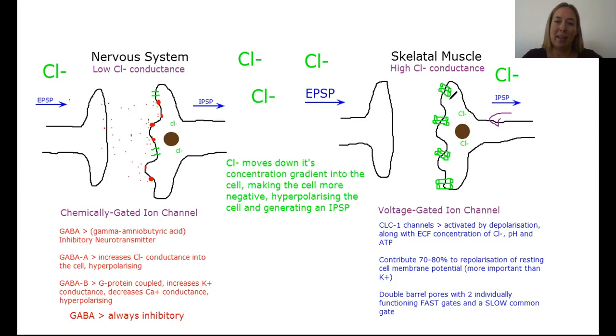So what we're seeing is less chloride permeability into the cell here, which means we are going to need a smaller EPSP over here in the presynapse.